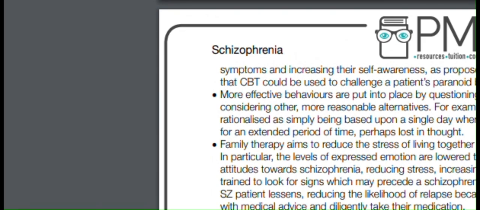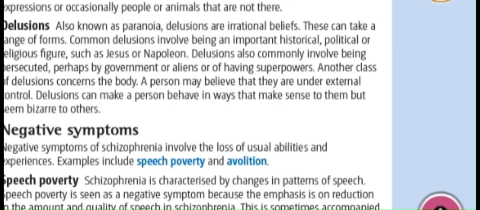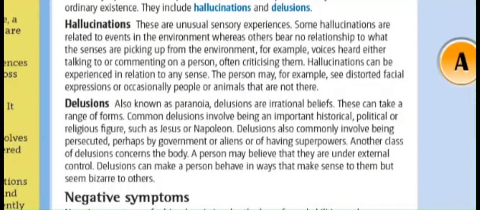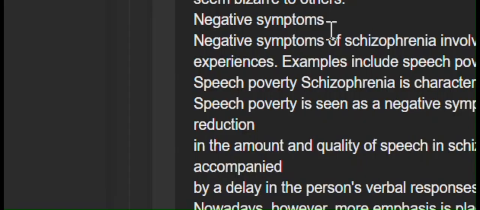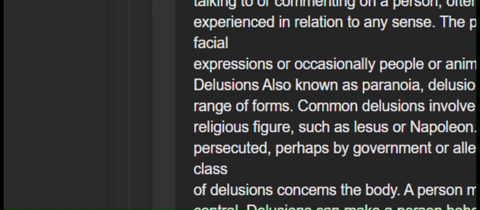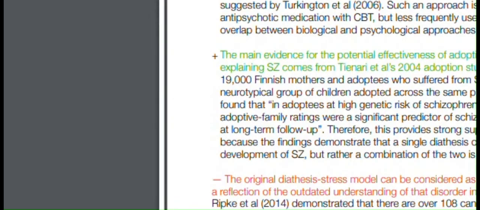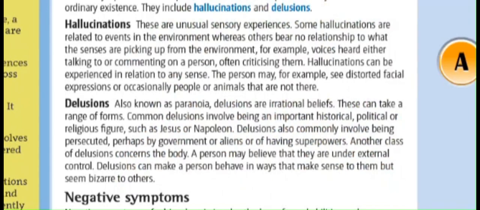Diagnosis and classification are interlinked. According to the medical approach, in order to diagnose a specific disorder, we need to distinguish one disorder from another. We do this by identifying clusters of symptoms that occur together and classifying this as one disorder. Diagnosis is then possible by identifying symptoms and deciding what disorder a person has, e.g. OCD, schizophrenia, etc.